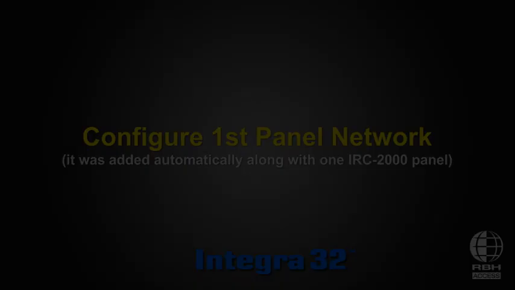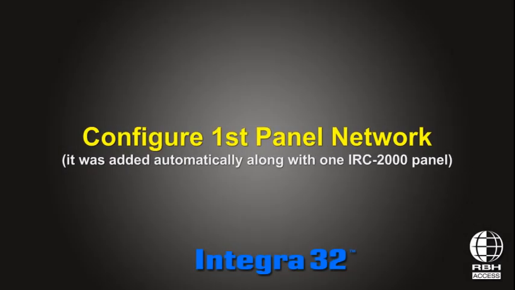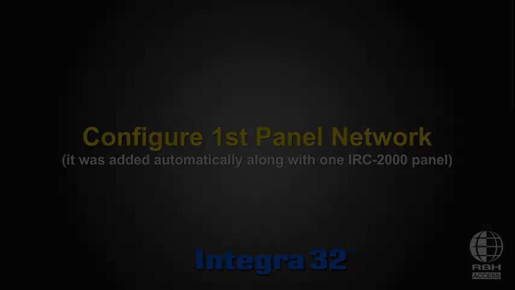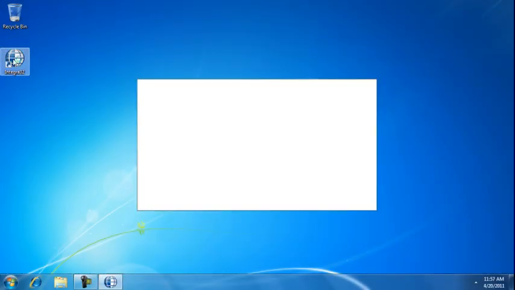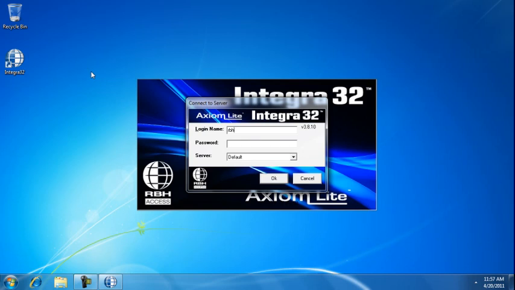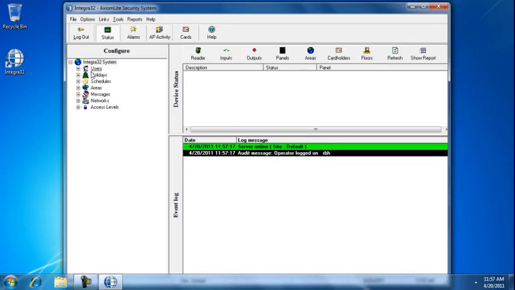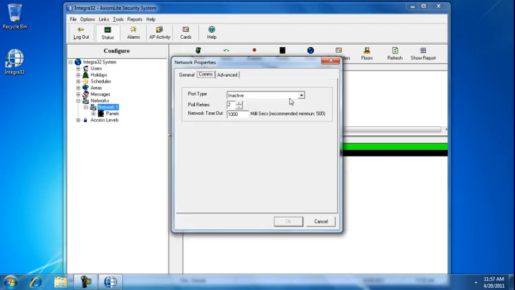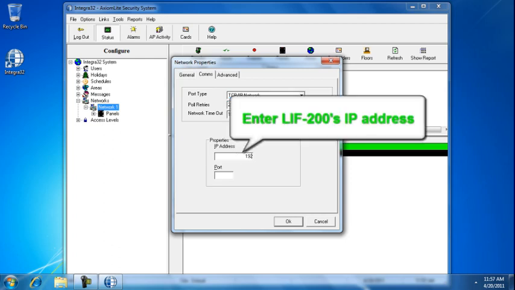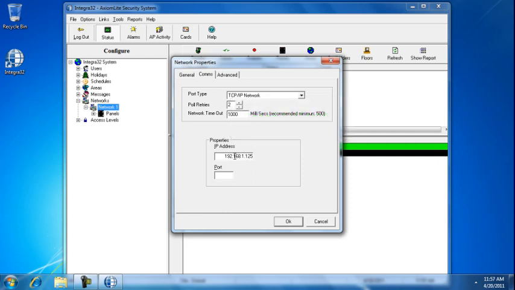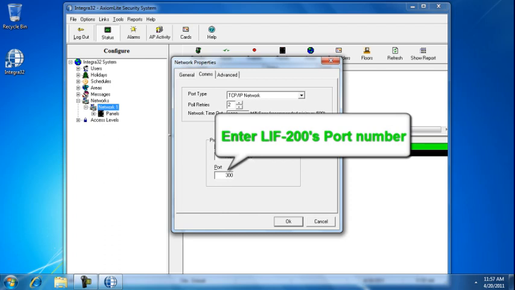Let's configure our first group of panels, referred to as a network in the Integra32. Let's launch our Integra, log in, let's turn our attention to the left hand side of the screen, the configure bar, expand networks. Right click on network 1, select the communications tab, designate this port as TCP IP port, provide the LAF200's IP address, and a port as configured in the LAF200 itself.